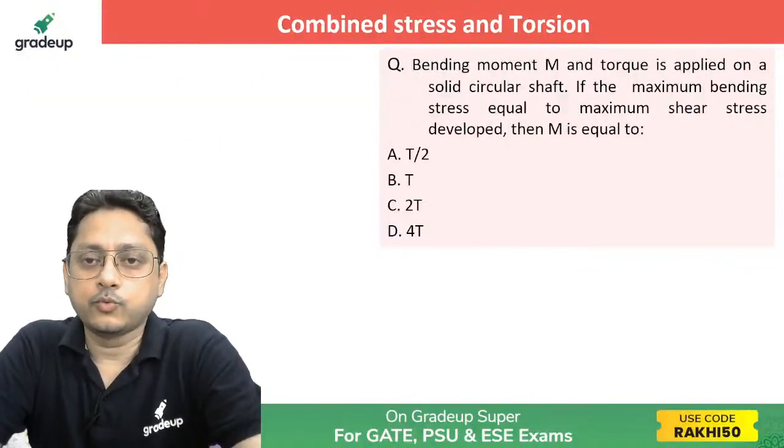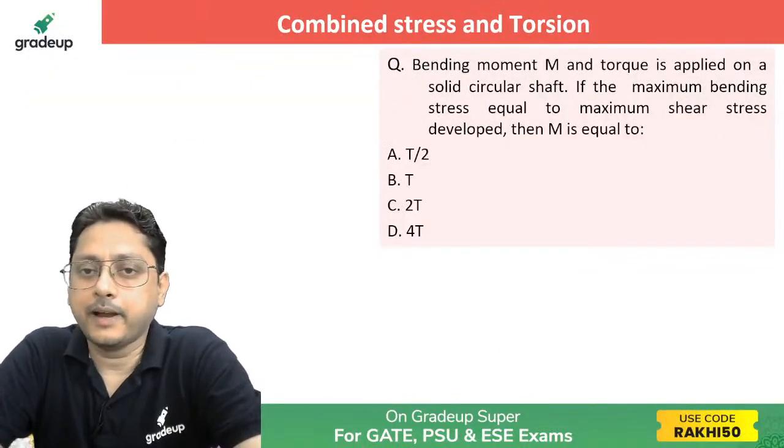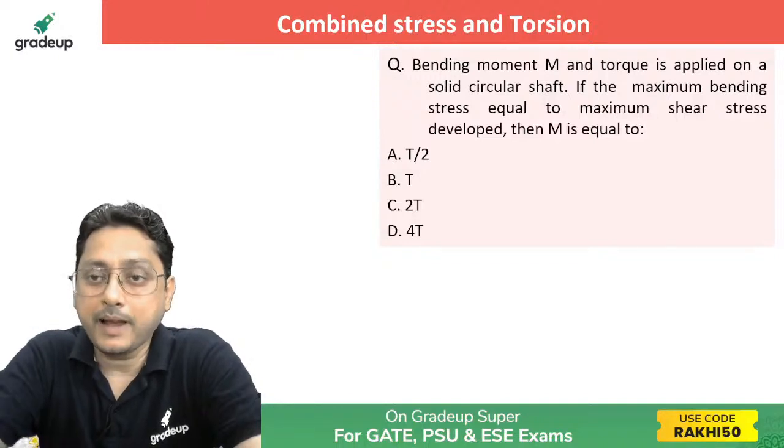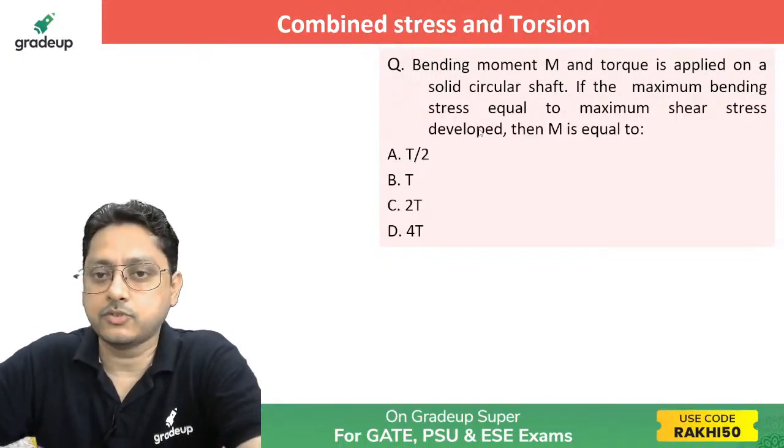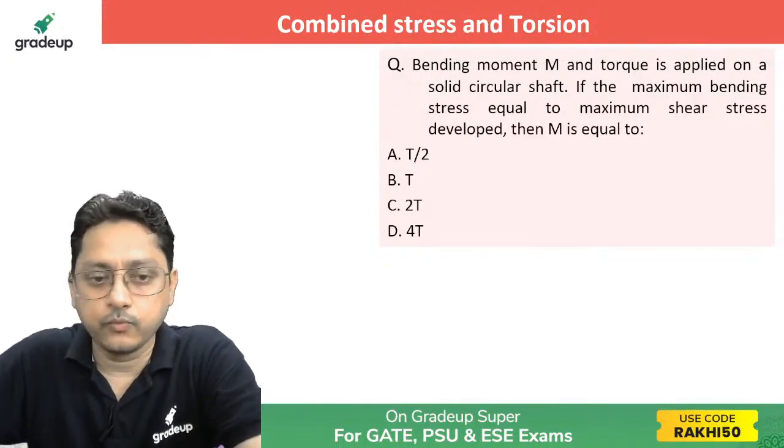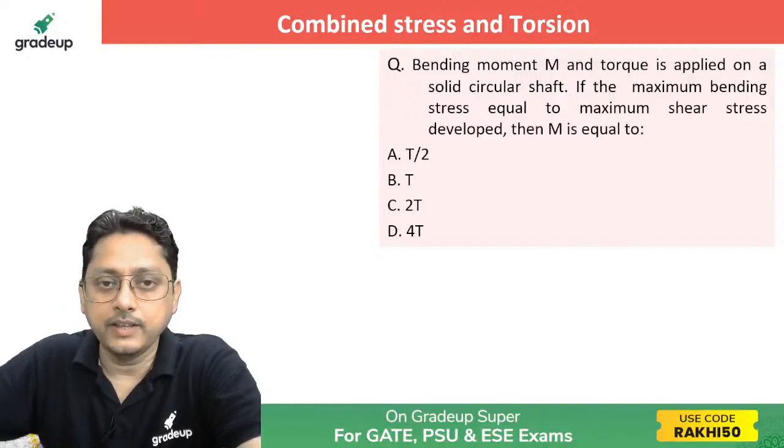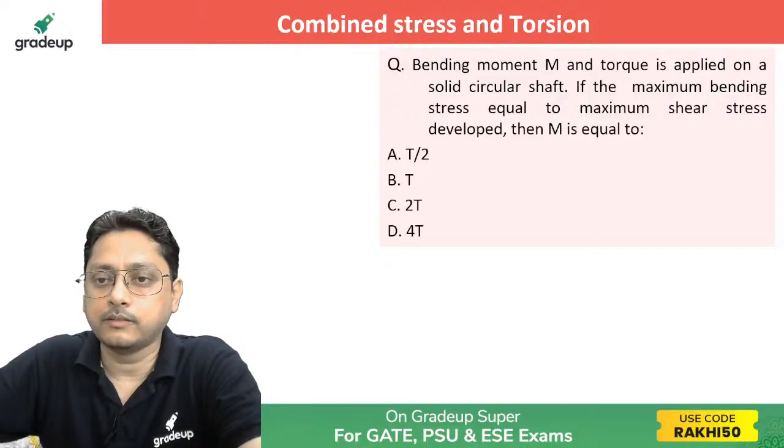Now can you solve this one? Bending moment M and torque is applied on the solid circular shaft. If the maximum bending stress equals the maximum shear stress developed, then M is equal to what? This is a very easy question. Can you do this one?